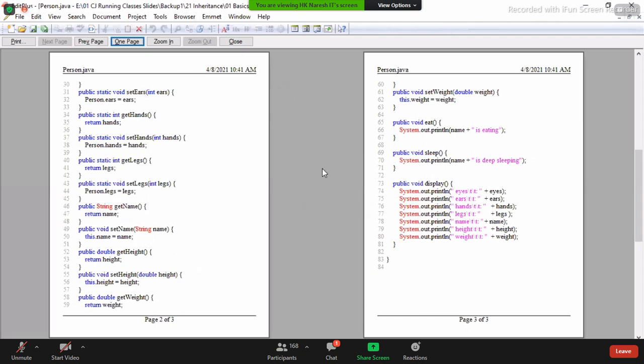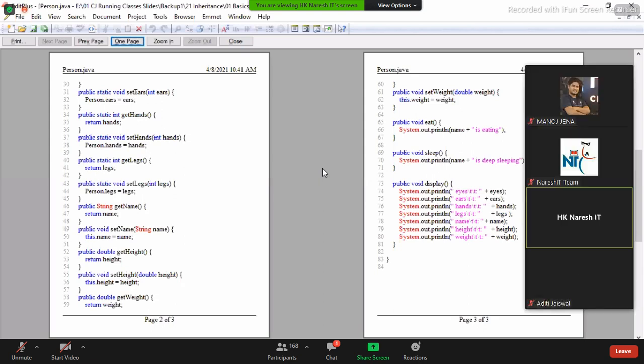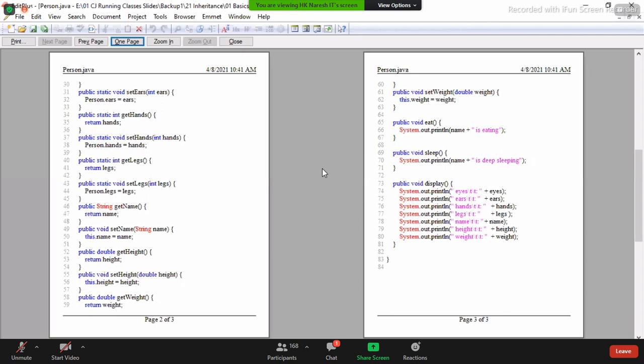In this program, can you see encapsulation? Completed?